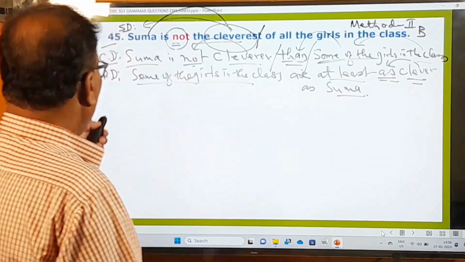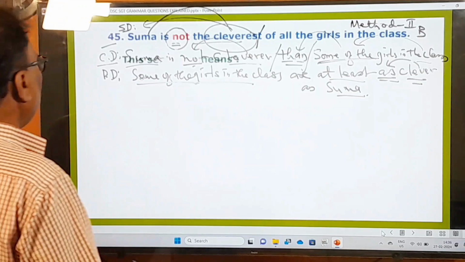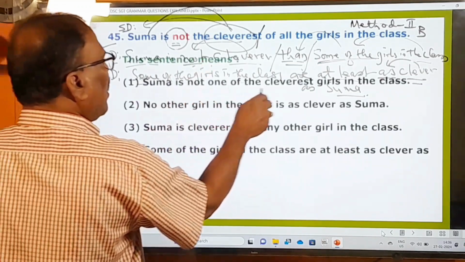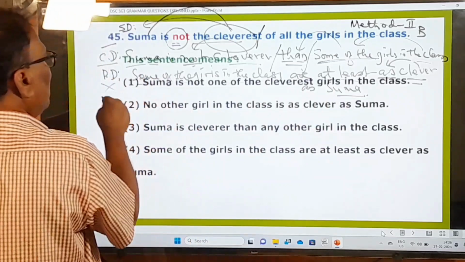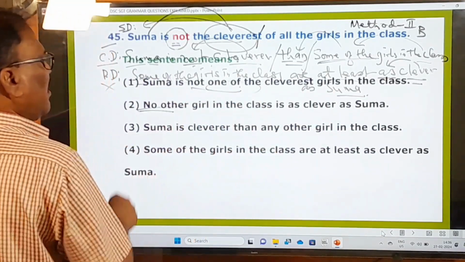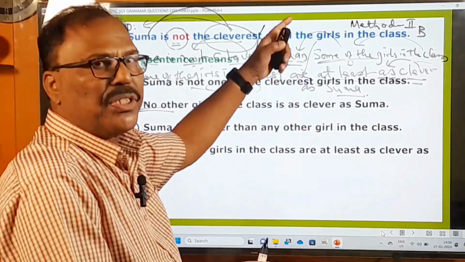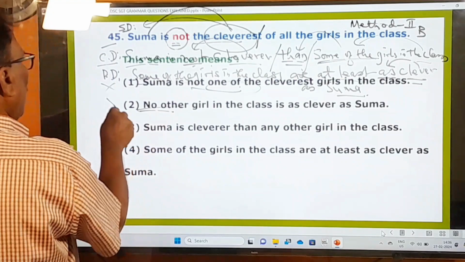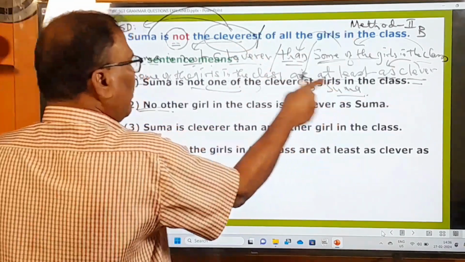And now let's move on to the options. What are the options? Suma is not one of the cleverest girls in the, no, one of the is not used at all. No other girl in the class. No other is the second method, type A. When you change that sentence into positive degree, it will begin with no other. So it is not that. It is method 2, type B. That's why this is that.